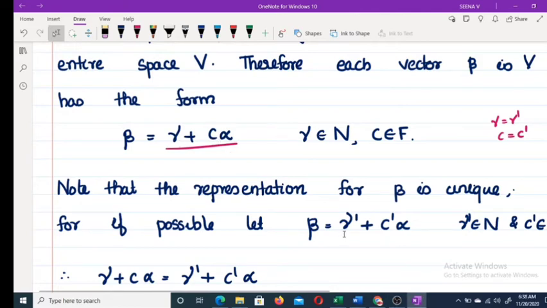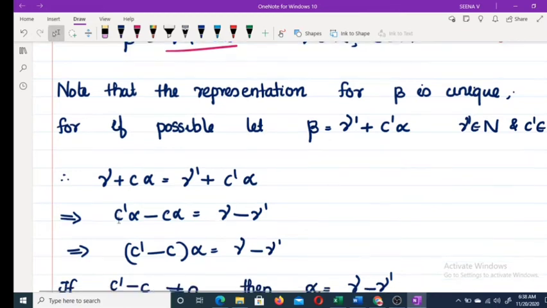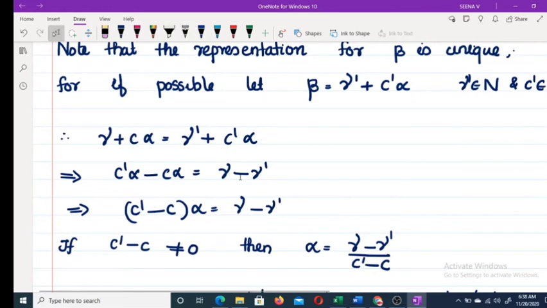So we have beta equal to gamma plus C alpha, and beta equal to gamma dash plus C dash alpha. So gamma plus C alpha equals gamma dash plus C dash alpha. Taking C alpha to one side and gamma dash to the other, we get C dash alpha minus C alpha equal to gamma minus gamma dash.